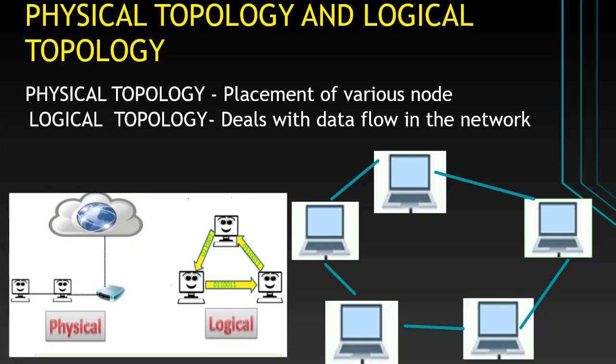Layout of topology: physical topology and logical topology. Physical topology means where I'm going to place all these nodes, where I connect these nodes. The placement of various nodes is called physical topology. And what is logical topology? It deals with data flow in the network. Logical means how the data is going to flow from one node to another.